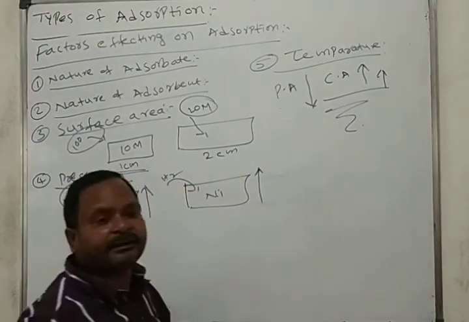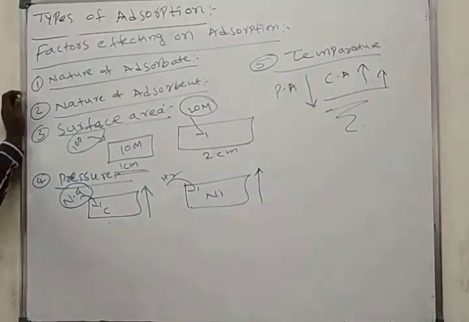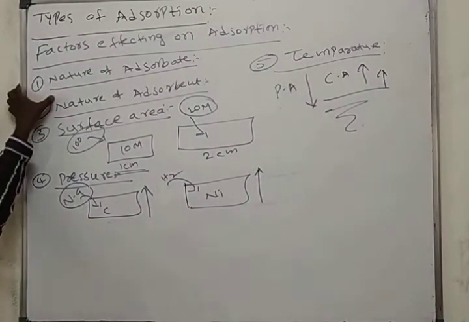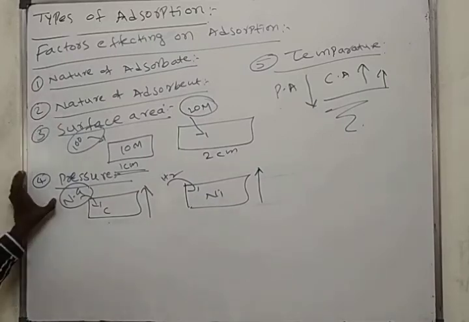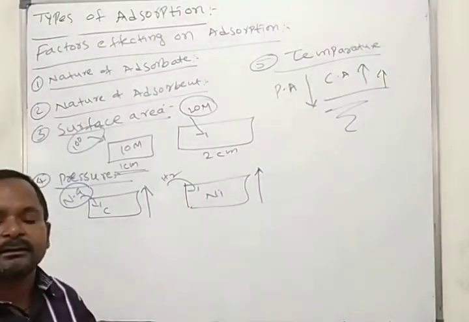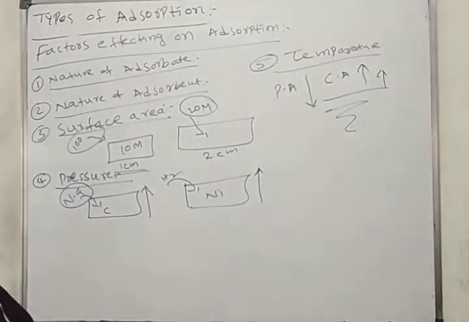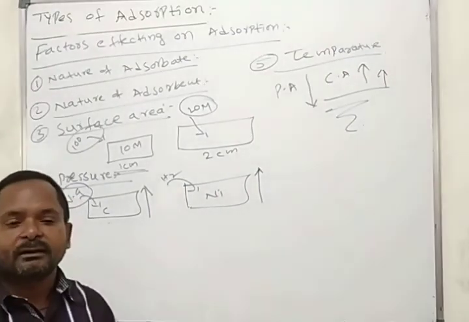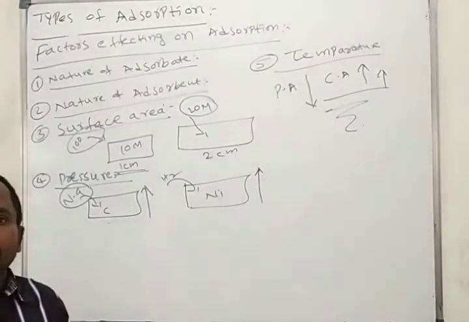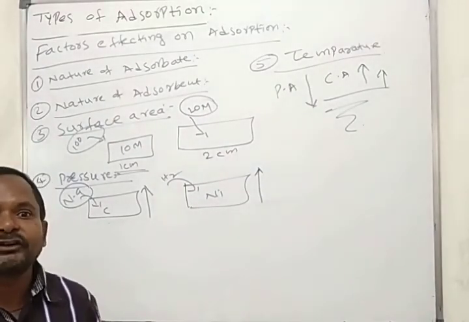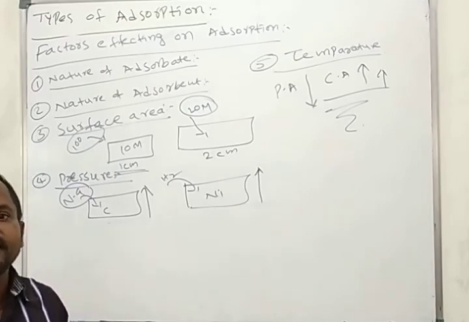These are the factors affecting absorption. How many factors affect absorption? Nature of adsorbent, surface area, pressure and temperature. These are the factors affecting absorption. This is about the types of absorption and factors affecting absorption. In continuation we will see the absorption isotherm and uses and applications of absorption.